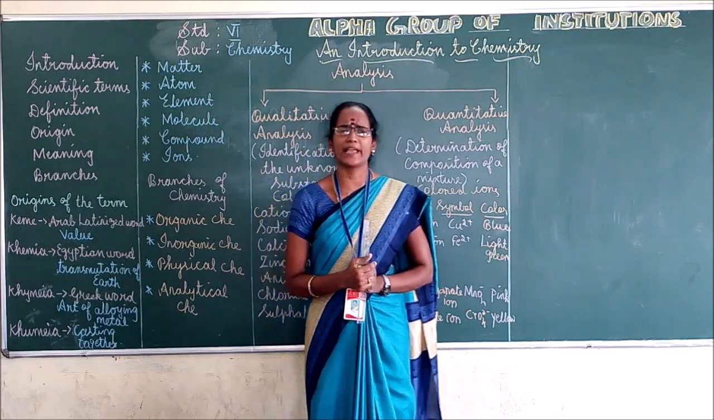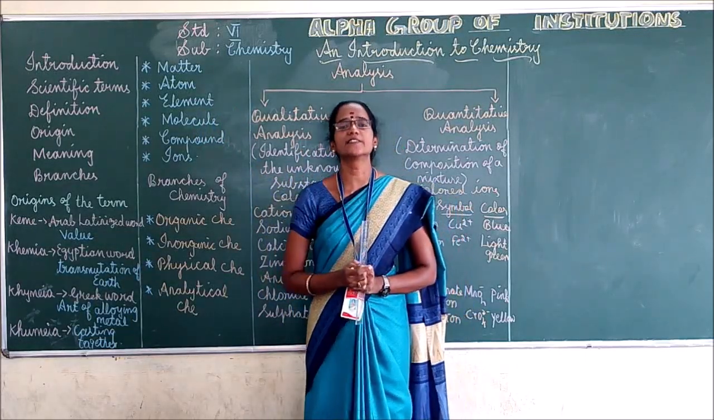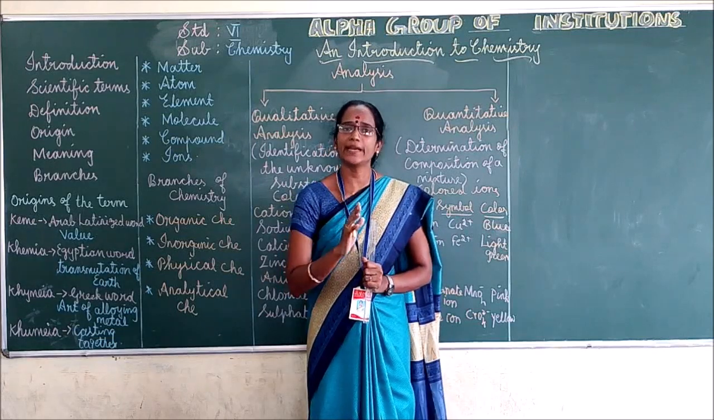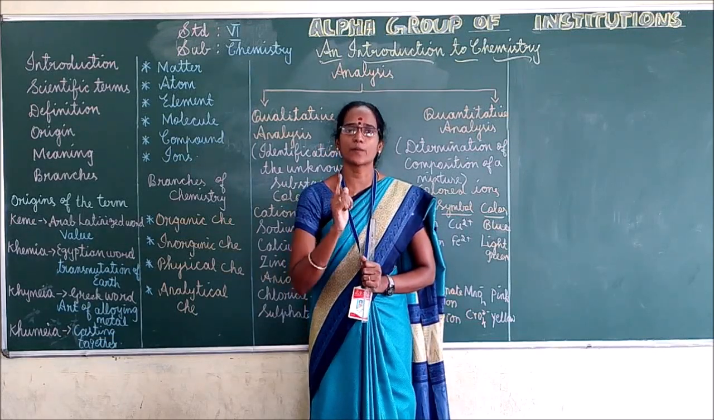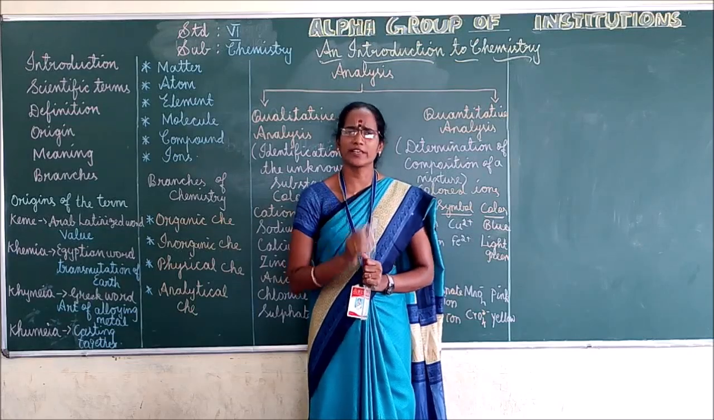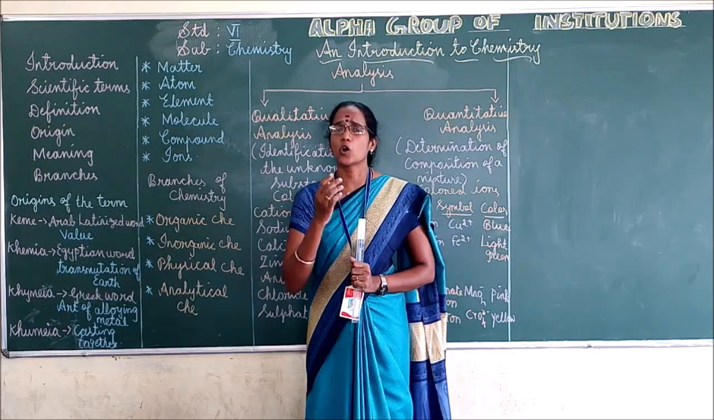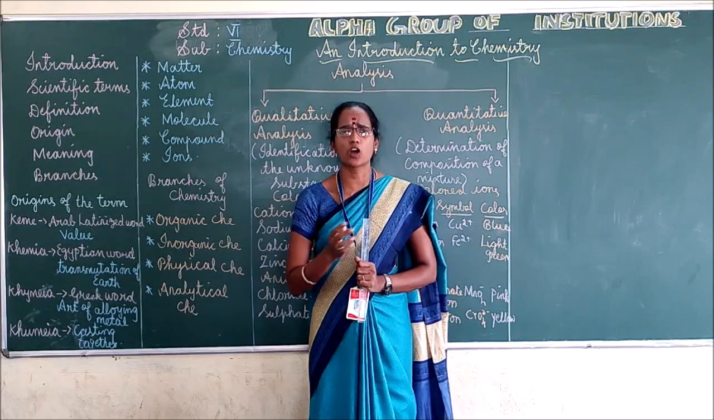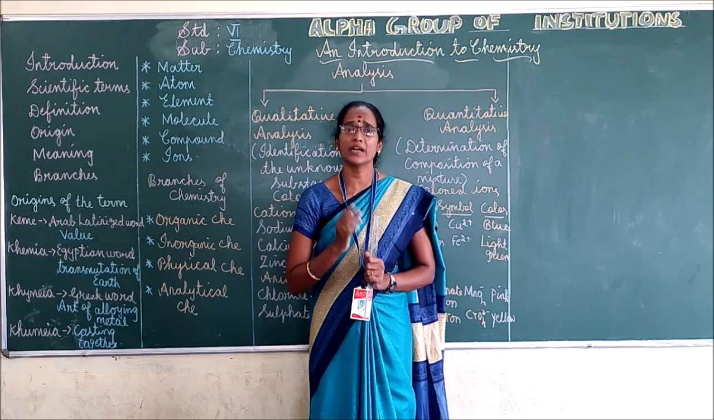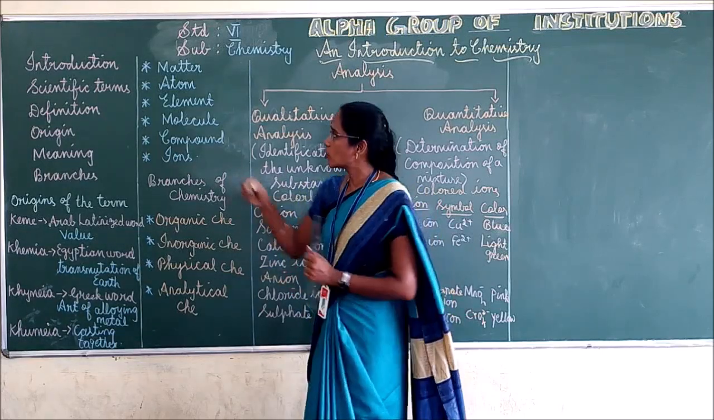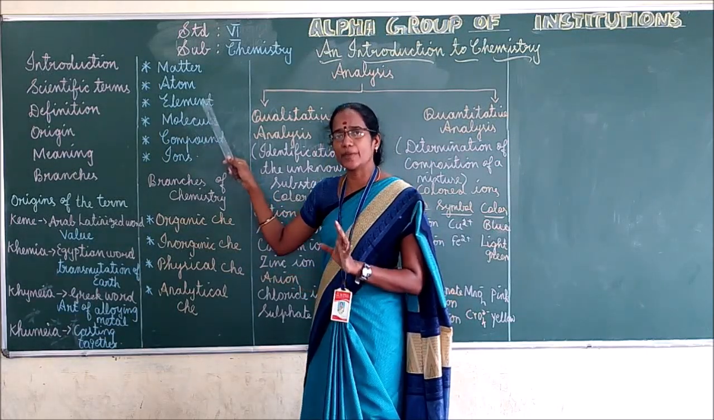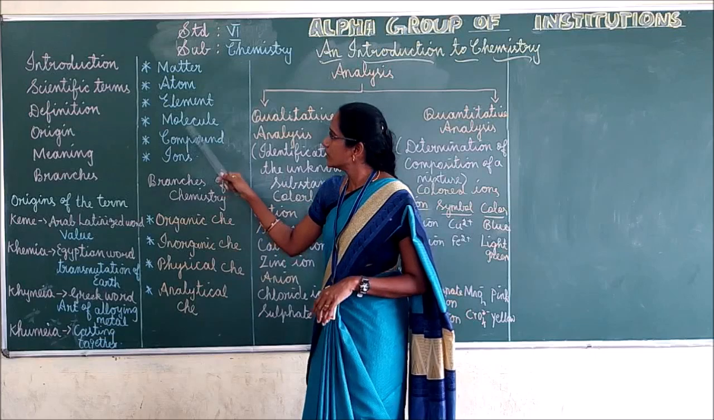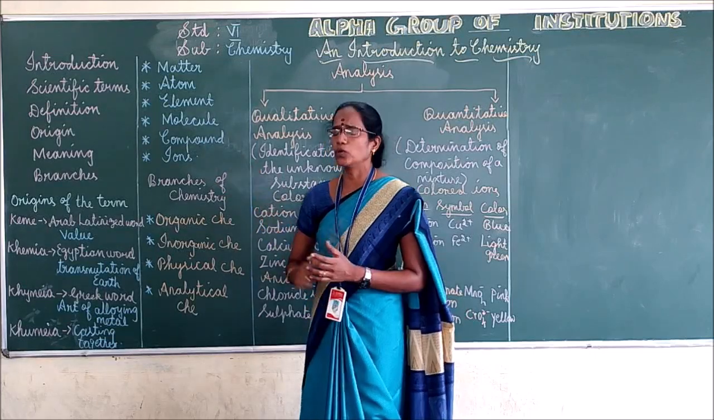What do you mean by element? An element is a substance made of atoms. For example, hydrogen, oxygen, nitrogen, carbon. These are some of the elements only. So element means what? An element is a substance made of atoms. Next we can move to molecule.